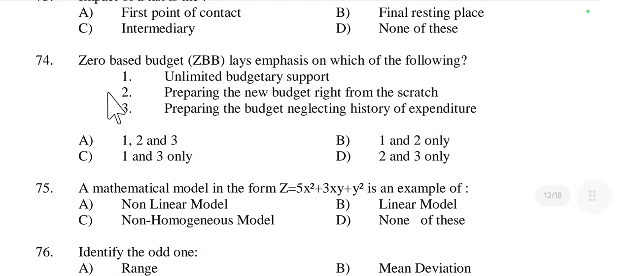Then question number 74. Zero-based budget lays emphasis on which of the following? Zero-based budget means unlimited budgetary support? No, unlimited budgetary support is not related to zero-based. Preparing the new budget right from scratch, right from zero, yes. Then preparing the budget neglecting the history of expenditure. Yes, this is a new budget. So preparing the budget neglecting the history of expenditure is called zero-based budgeting. 2 and 3 are correct here. So option D is right.